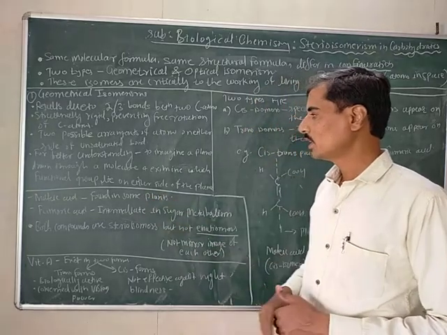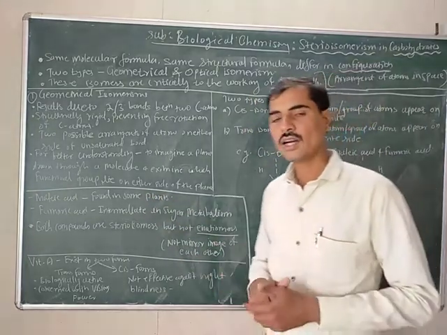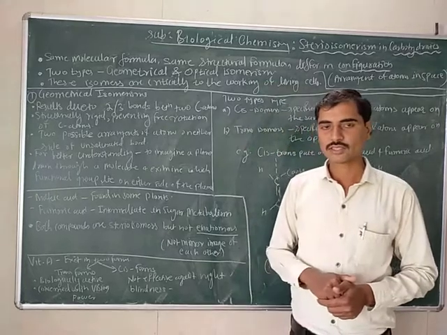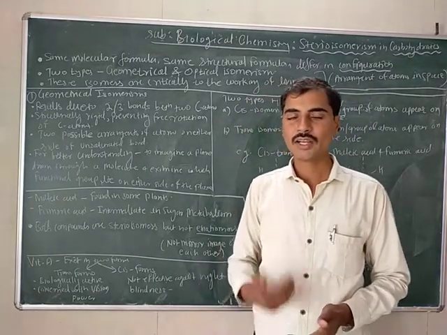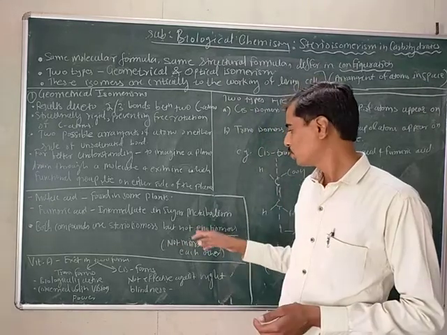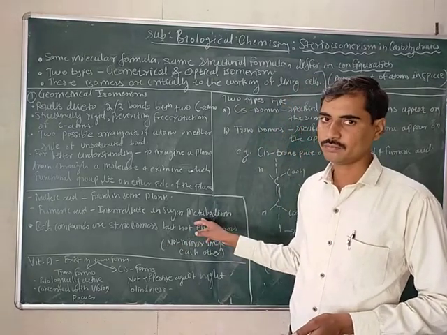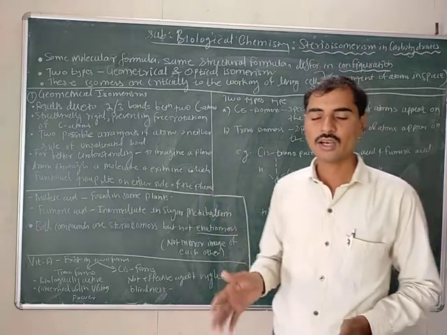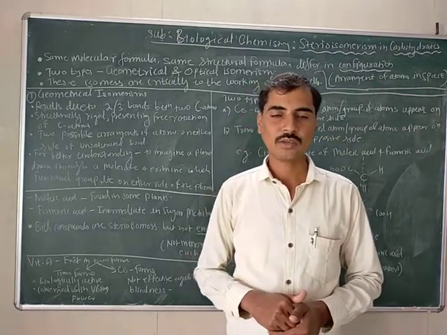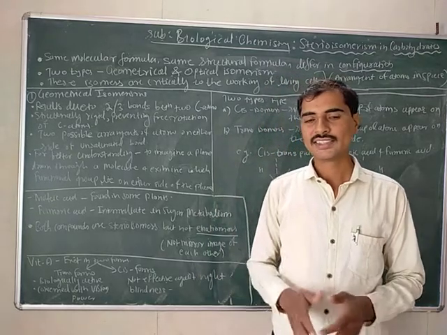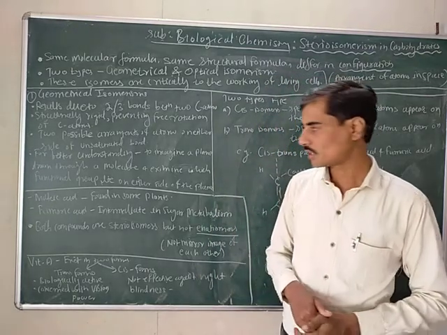Malic acid is commonly found in some plants, while fumaric acid is an intermediate product of sugar metabolism. This is the best example to understand geometrical isomerism, or cis and trans isomers.